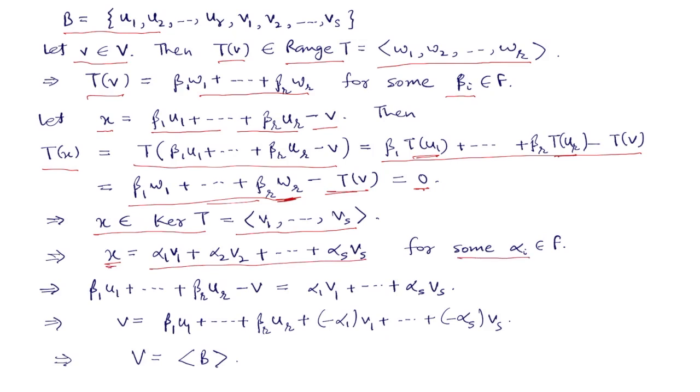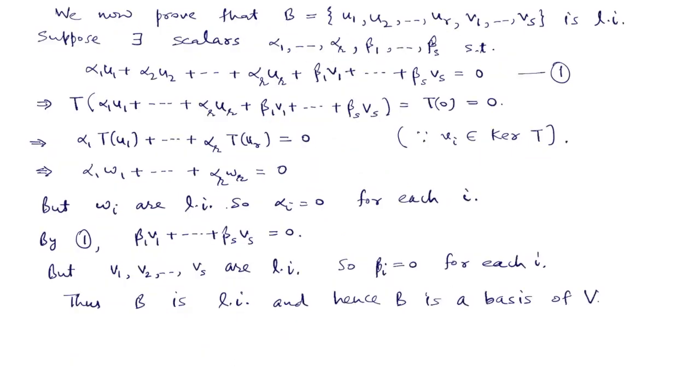Now put the value of x here. x is this vector, so this is equal to this one, and from here we can find out what v is. So v is a linear combination of u1, u2, ..., ur and v1, v2, ..., vs. So this shows that V is spanned by the set B.